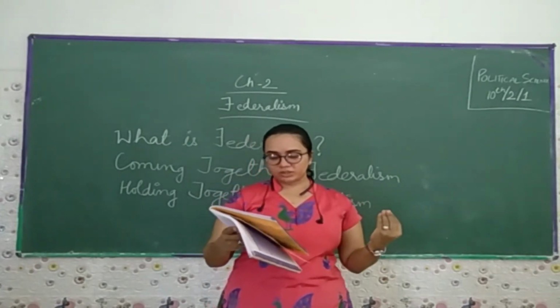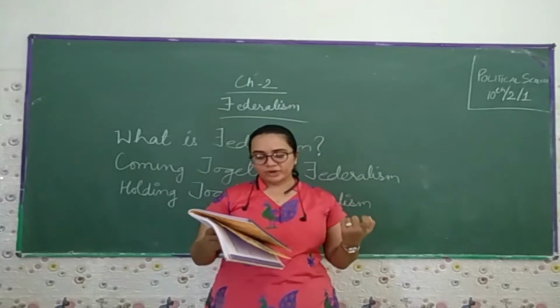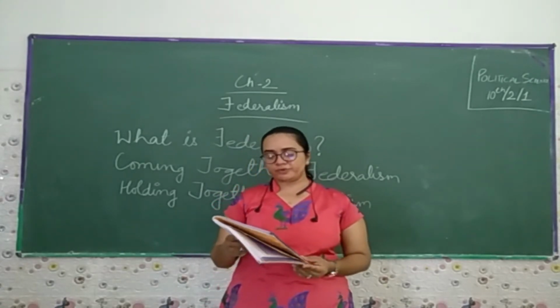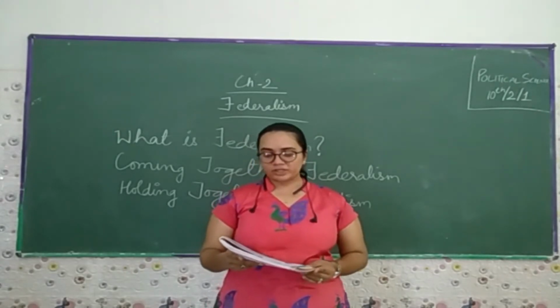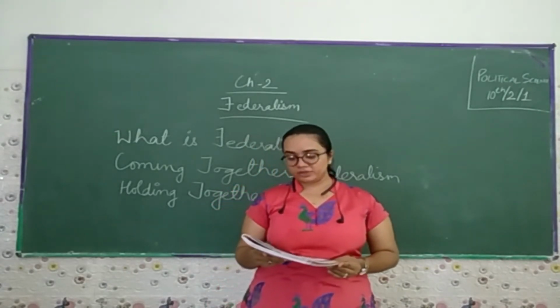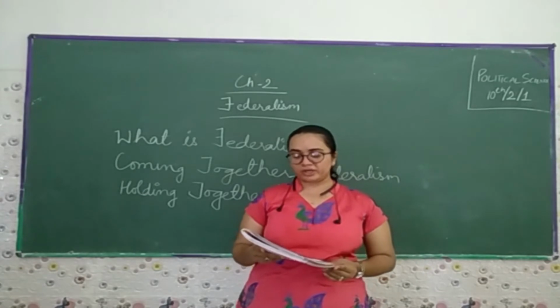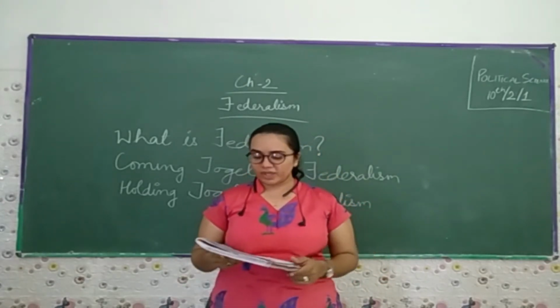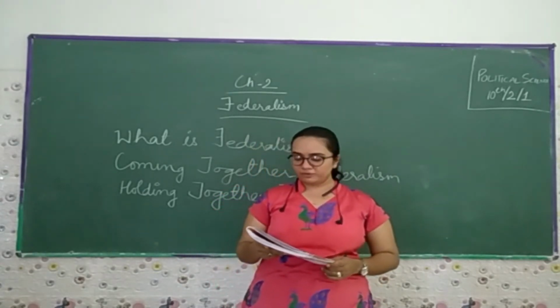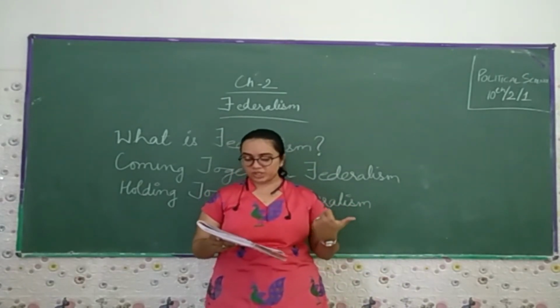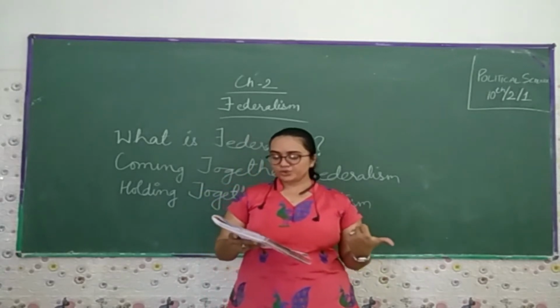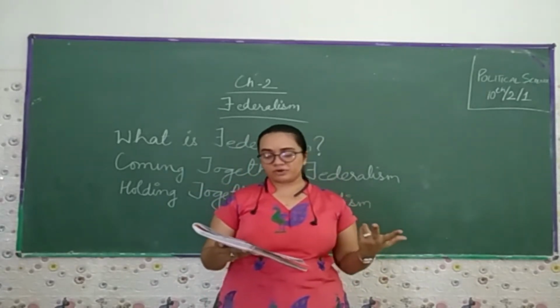So the federal form of government. Sri Lanka continues to be, for all political purposes, a unitary system where the national government has all the power. Tamil leaders want Sri Lanka to become a federal system. Federalism is a system of government in which the power is divided between the central authority and the various constituent units of the country. Usually the federation has two levels of government.